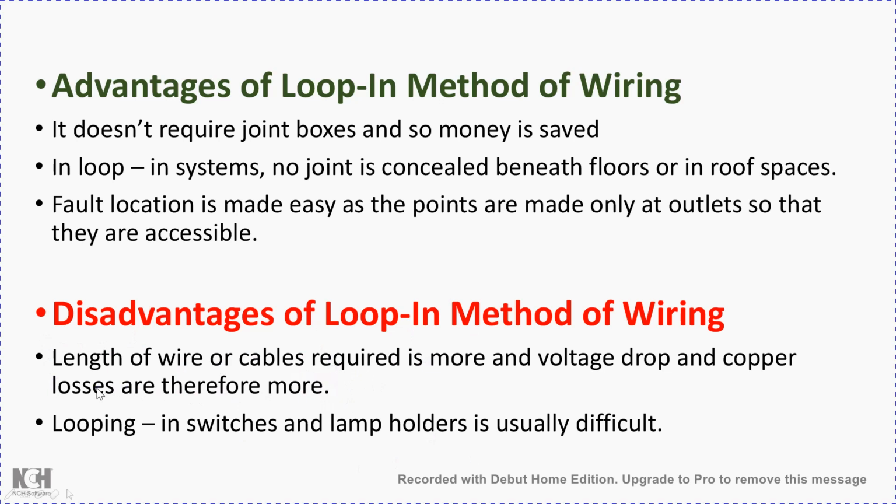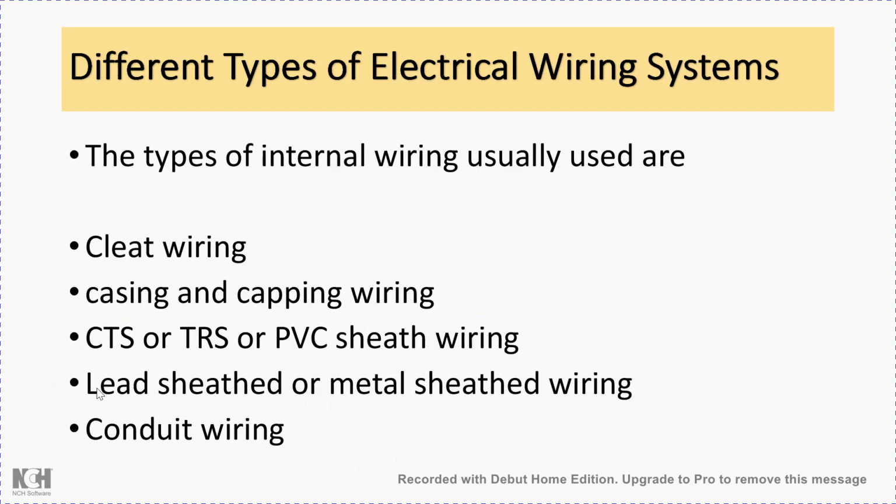Okay, so now let us go to the slide where we can see the different types of electrical wiring systems. Basically there are different types of internal wirings, and usually they are classified like this. Cleat wiring, then the casing and capping wiring system. This used to be wooden casing and capping, but nowadays we have PVC casing and capping, so let us just call it casing and capping wiring.